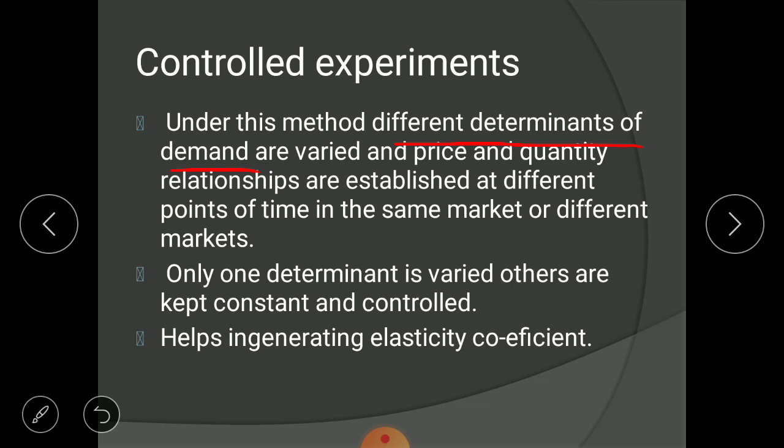So what we are doing here, we are picking up one of the determinants. We will choose one determinant and keep the other factors constant, and we will see what the effect of that demand determinant is. If you want an example, imagine that you are selling in the total Gujarat market.